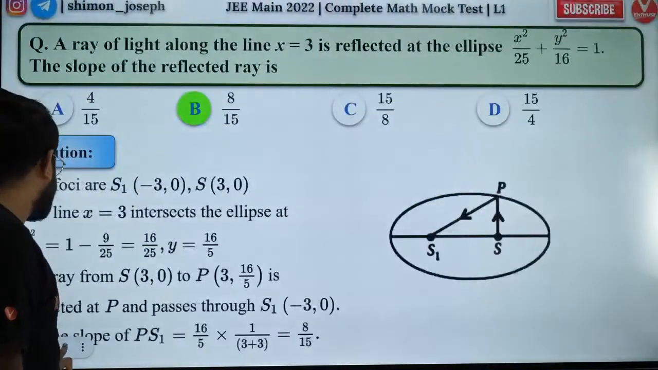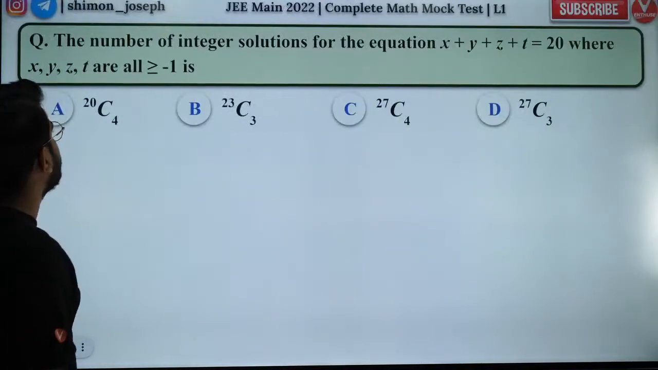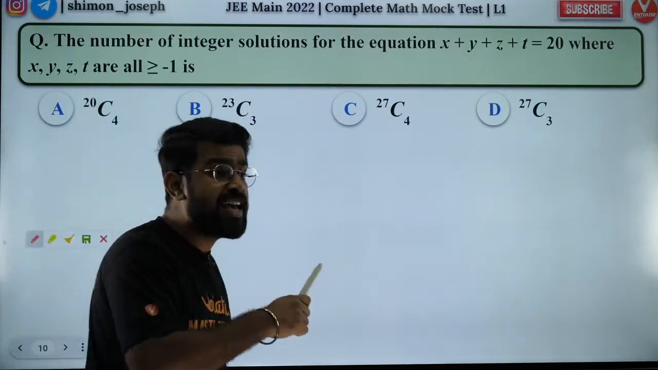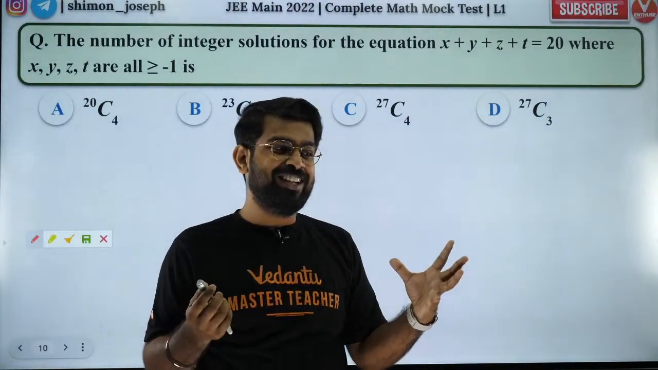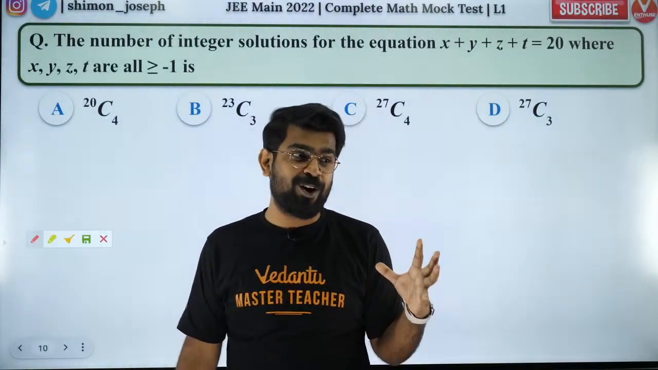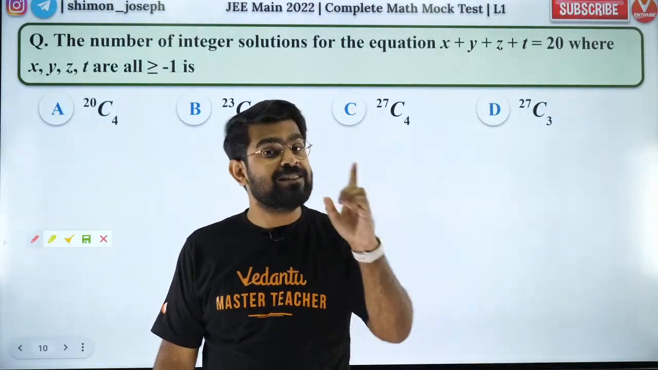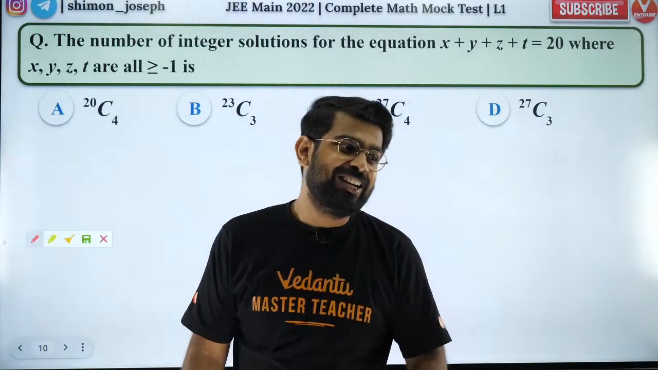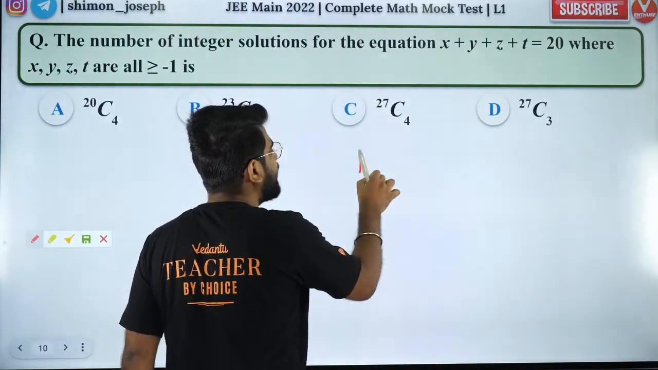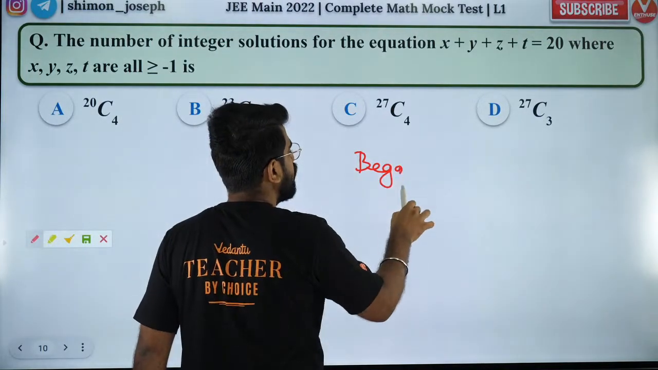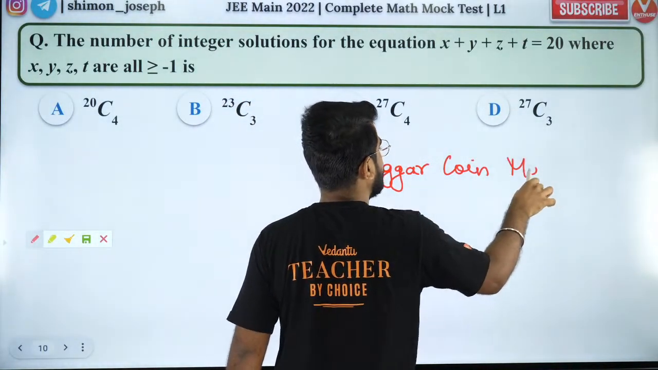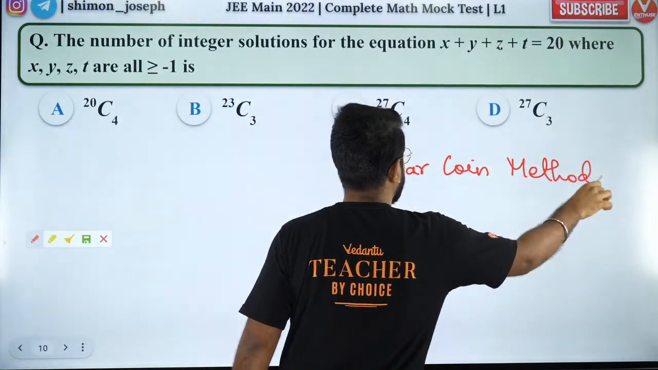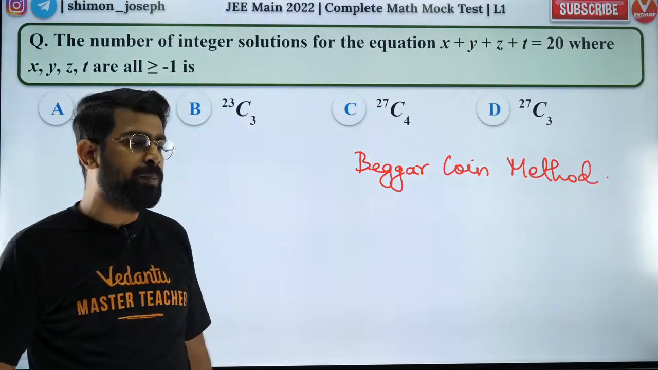Brilliant. So this is the next question for you guys. Please try to solve it. This I taught you yesterday. I taught you the hot concepts for JEE Mains preparation. That's why you should attend all the sessions. Did I teach you something called the beggar coin method? For this question, you need to use the beggar coin method. Let's see if you guys can crack it.